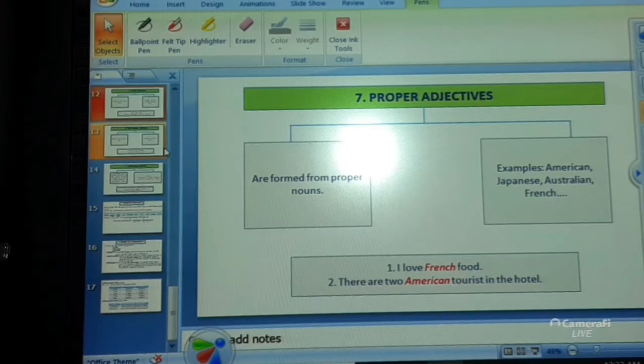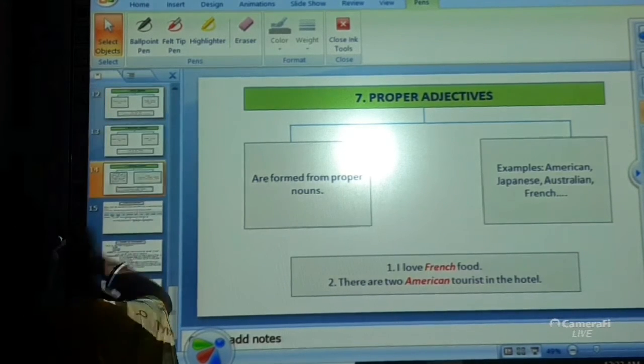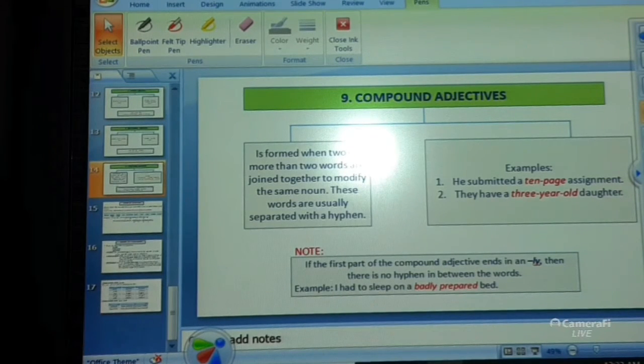Alright. Now the next type is compound adjectives. Now what are compound adjectives? Compound adjectives are formed when two or more than two words are joined together to modify the same noun. These words are usually separated with a hyphen.